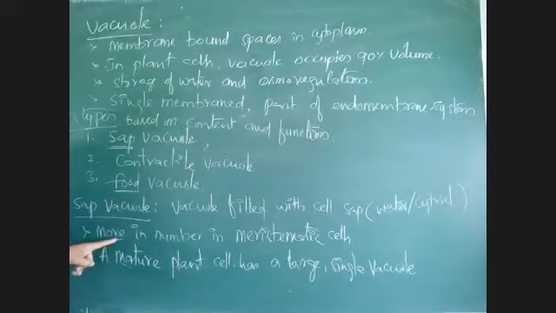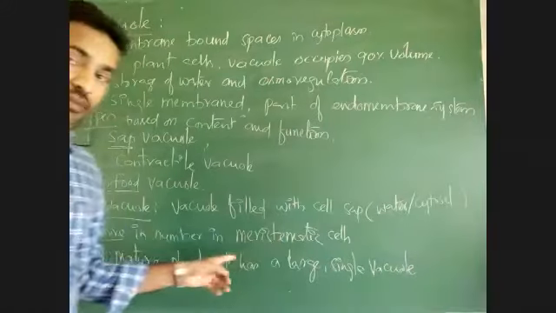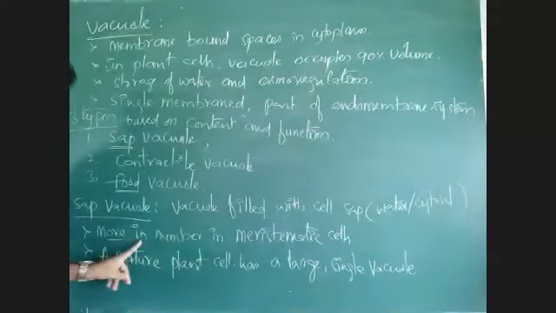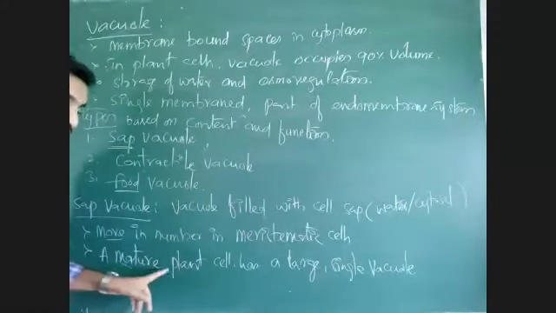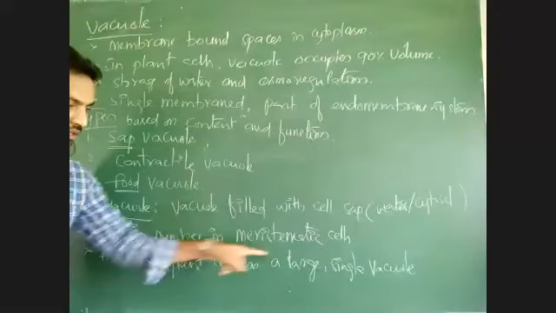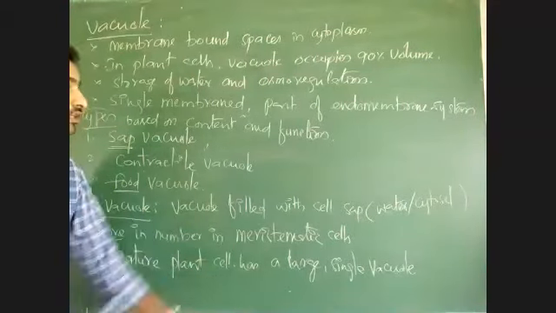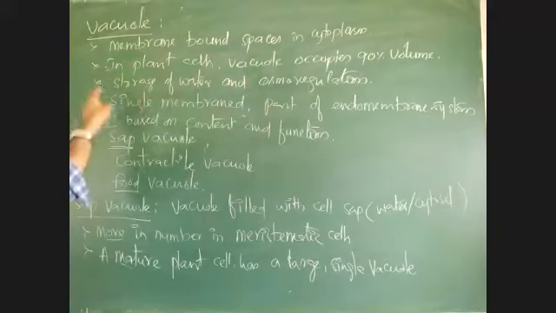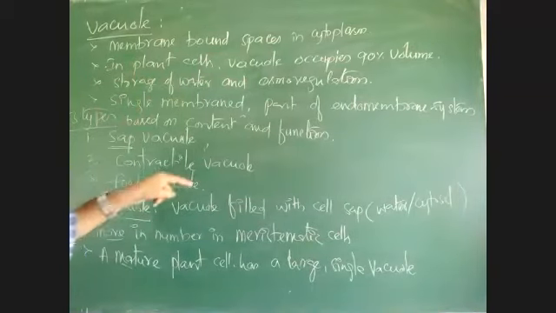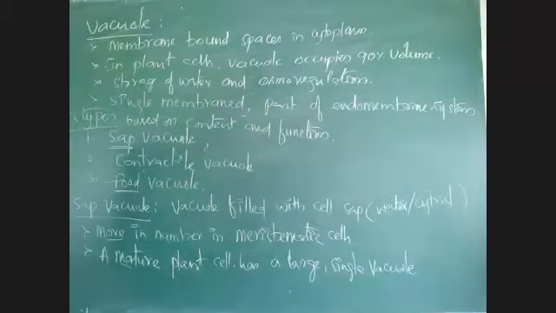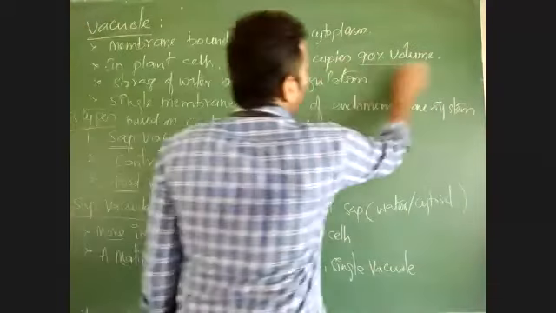So in plant meristematic cells, there is presence of vacuoles in more number. But in a mature plant cell, there is a single large vacuole occupying, as I told you, 90% of cell volume.